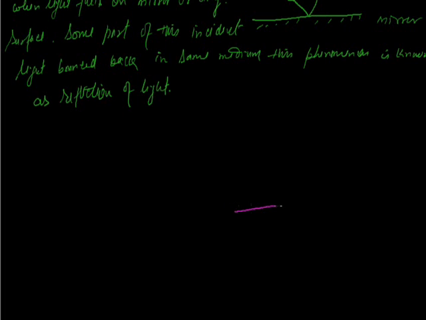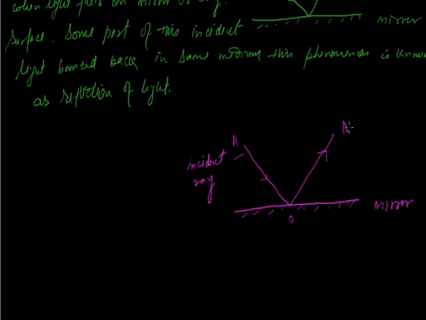Now this one is the mirror. This point is A, this point is O. Some part is reflected in the same medium. This is known as the incident ray, and this as the reflected ray. O is the point of incidence.